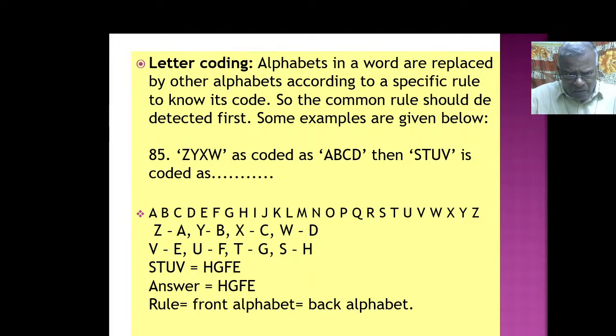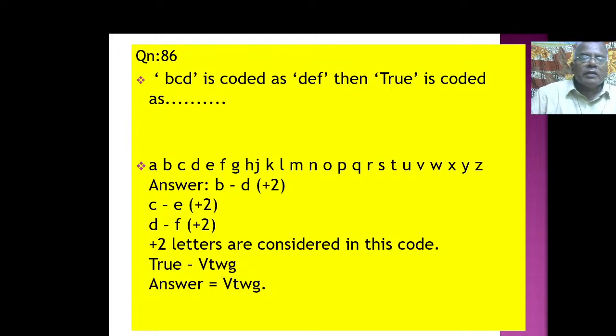This is how the letter coding is done. BCD is coded as DEF. Then TRUE is coded as what? As I already told you, put all the letters, alphabet. B goes to D. அப்படின்னா B minus D ரெண்டு எழுத்து, BCD. B அடுத்து ரெண்டு எழுத்து, அப்போ வந்து அங்கே D போகுது. C வந்து ரெண்டு எழுத்து, CDE, +2. DEF, +2 letters are considered in this code.